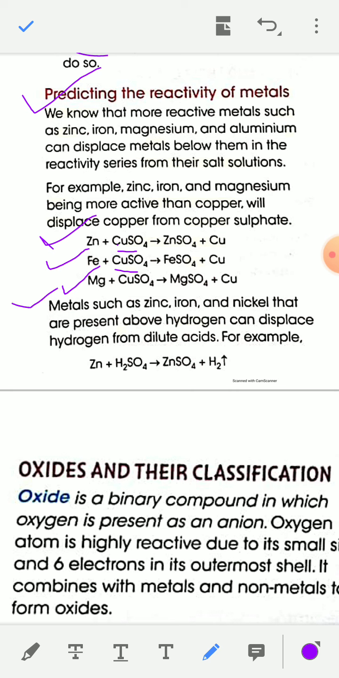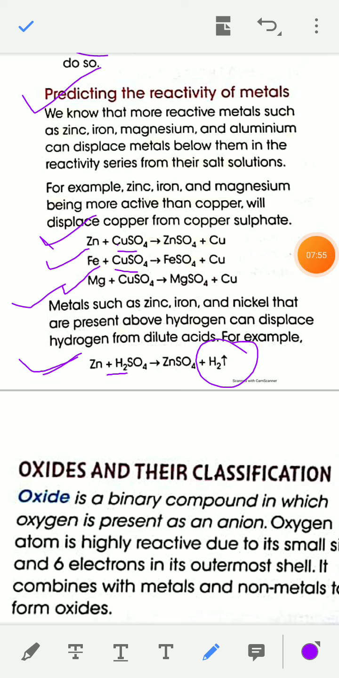Similarly, metals such as zinc, iron, nickel, these metals that are present above hydrogen can displace hydrogen from dilute acid. I have already told this point. For example, zinc can displace H+ from H2SO4, and you will get hydrogen gas and ZnSO4. Zinc can displace hydrogen from H2SO4 because zinc is more reactive than hydrogen.